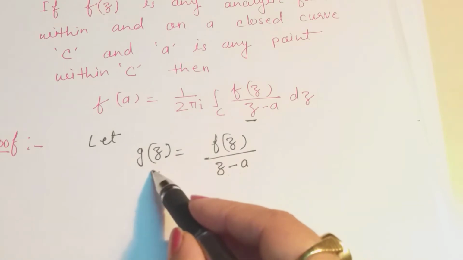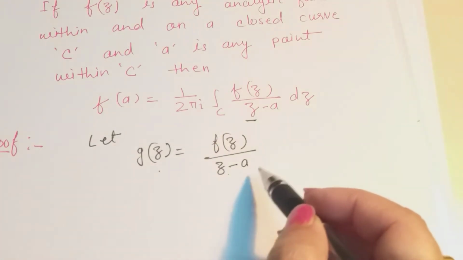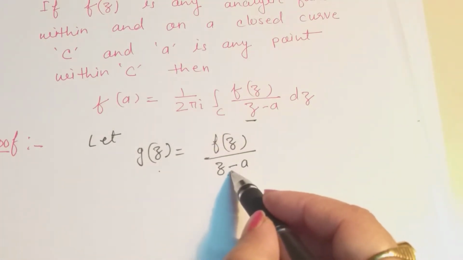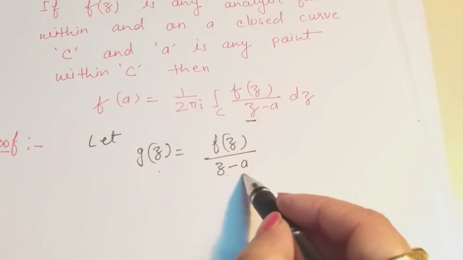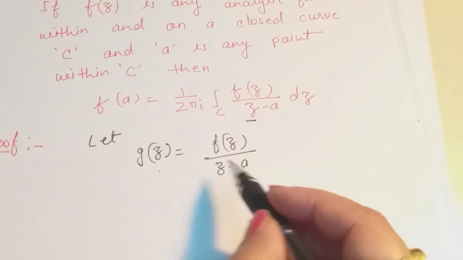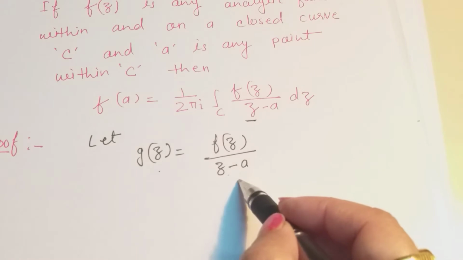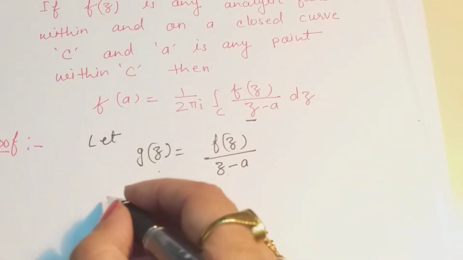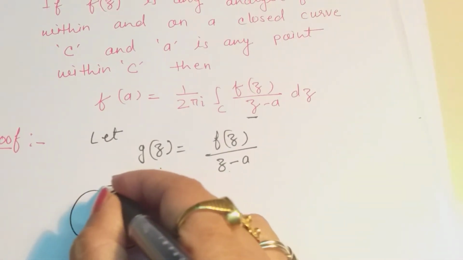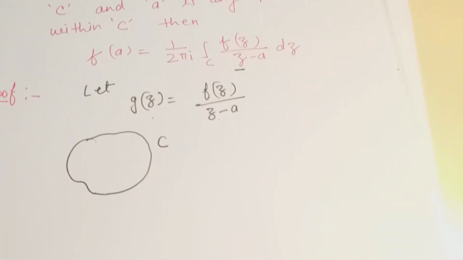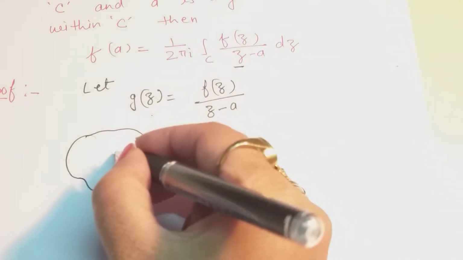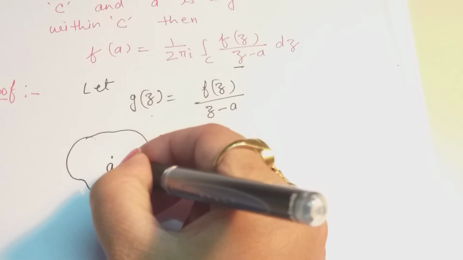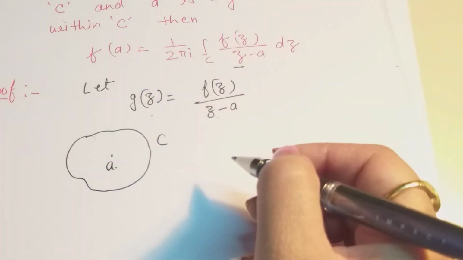This function is analytic everywhere, but at the point z equal to a it is not analytic, because at this point the value of this function will become infinite. So now suppose this is our closed contour C which is given, and this is a point a in this closed contour C.